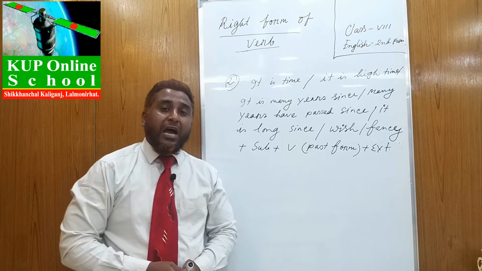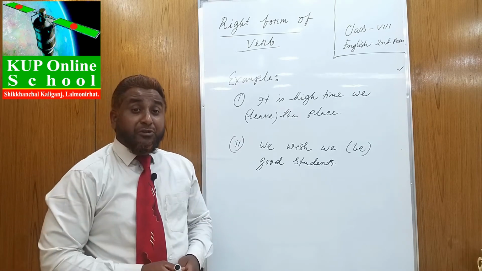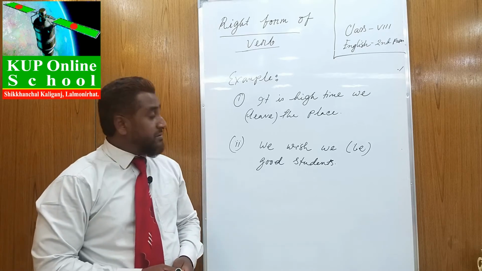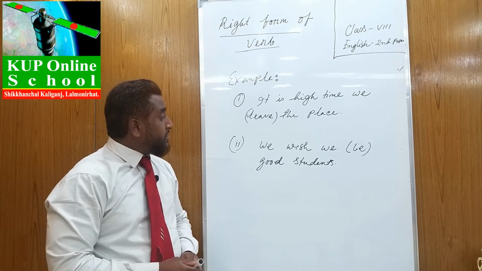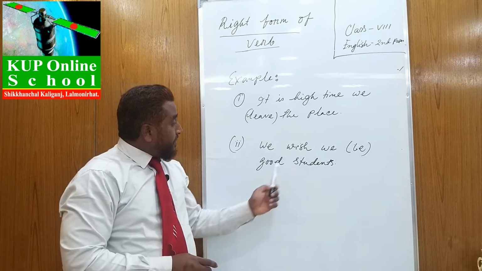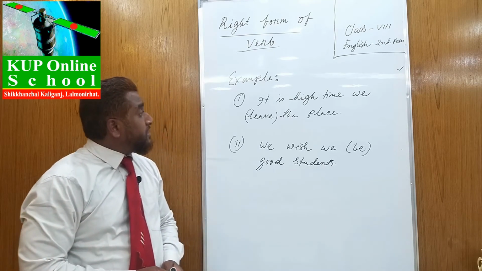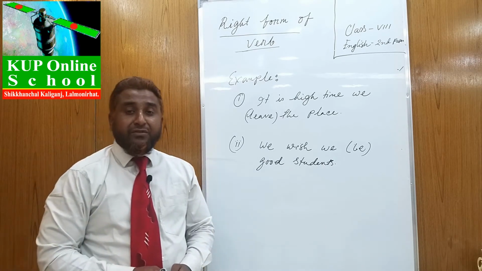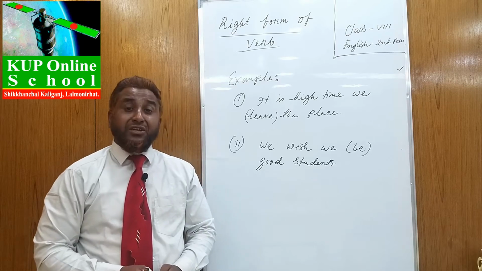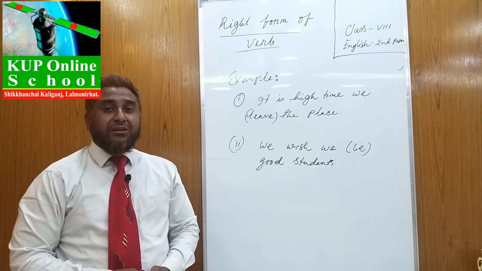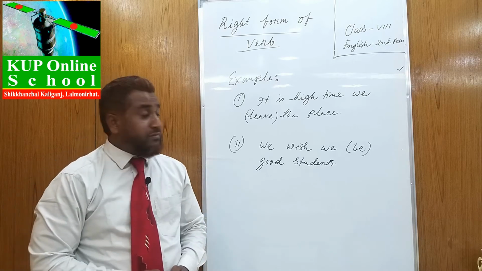Dear learners, I will give you some examples. The examples are: it is high time we leave the place. And another example: we wish we be good students. Dear learners, you have already known it is time, it is high time, it is long since, it is many years since, many years have passed since, wish, fancy, subject, and the verb would be in the past form.